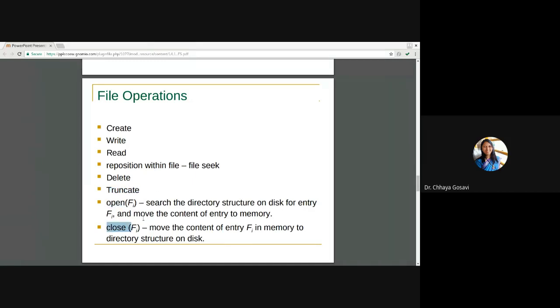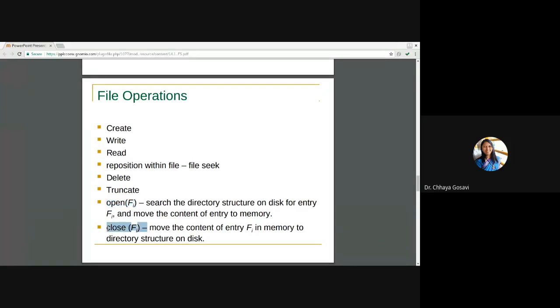Open will open a file for execution. Search the directory structure on a disk for the entry of F(i) and move the content of the entry to memory. When you try to open a file, the file is stored on secondary storage, and when you open a file, it must be loaded into main memory when you want to do certain operations on the file.